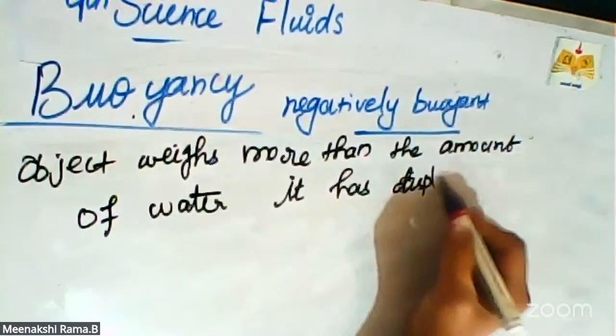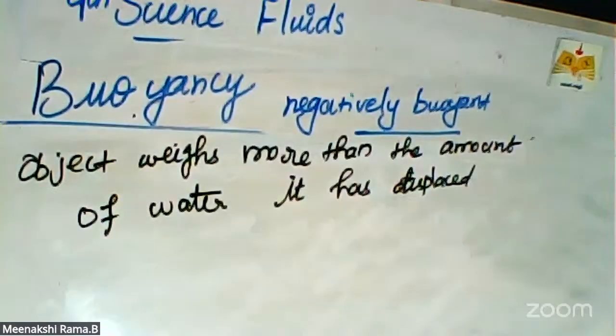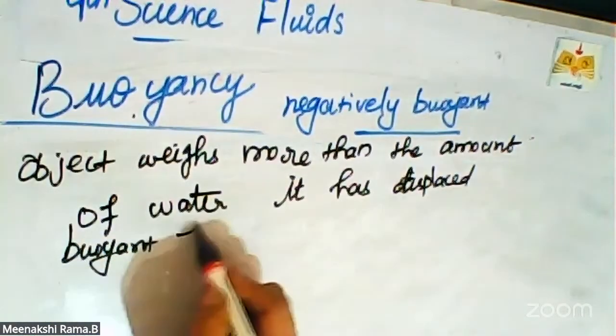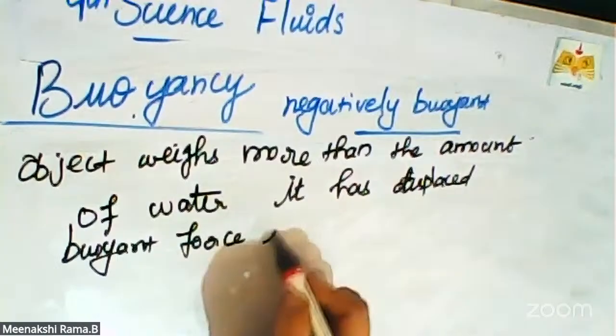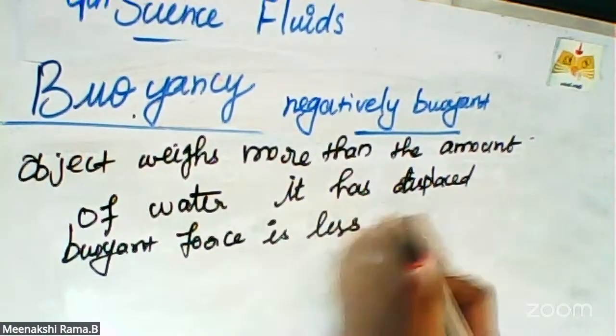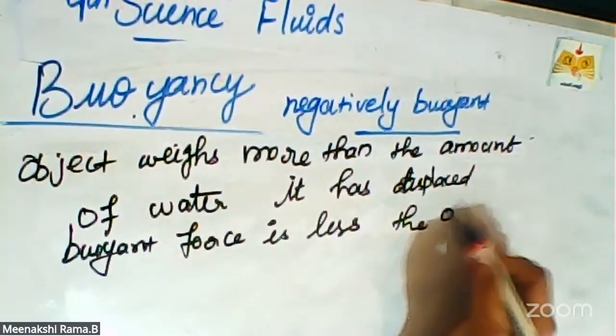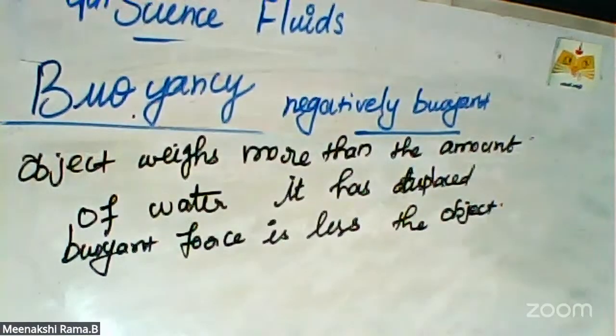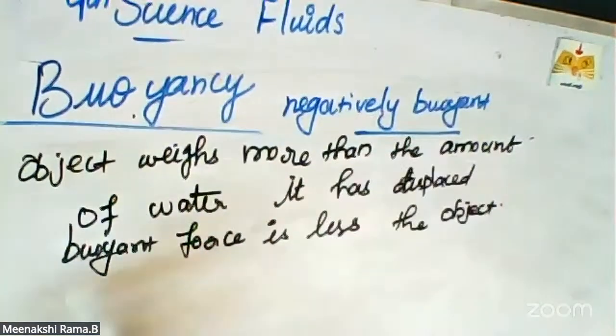So for this kind of object, the density is more and the buoyant force is less than the object's weight. Such an object is called negatively buoyant.